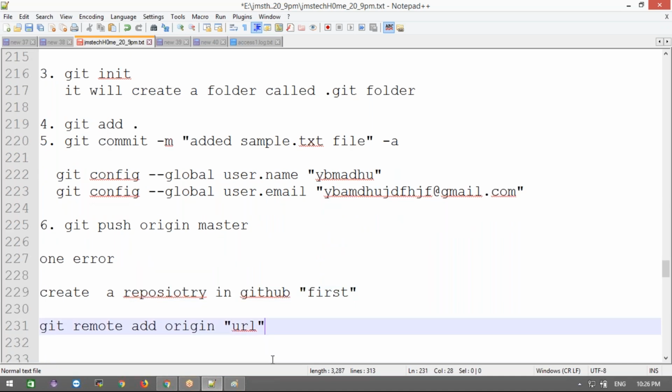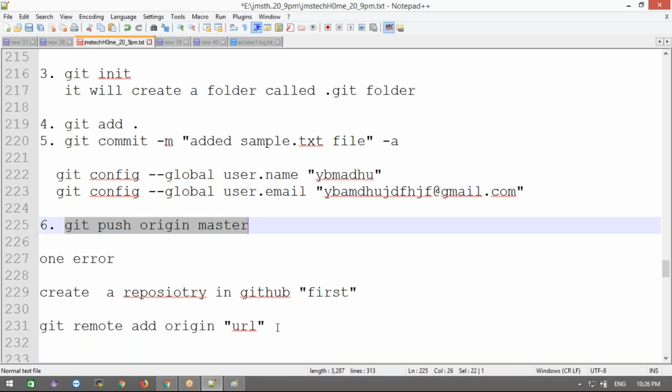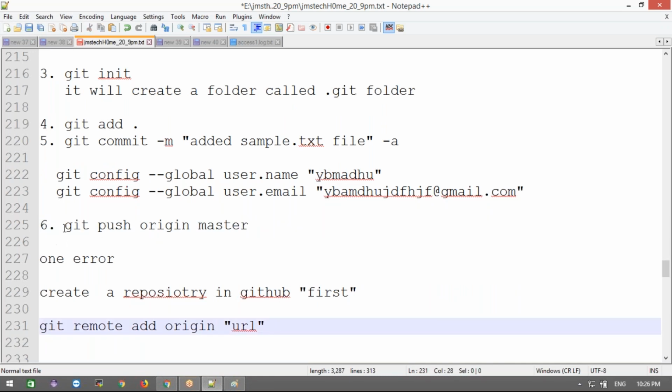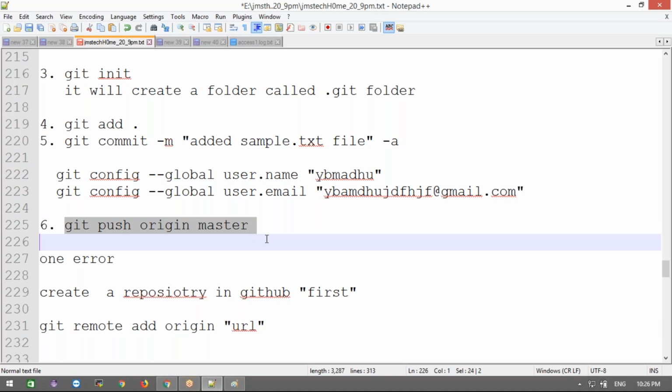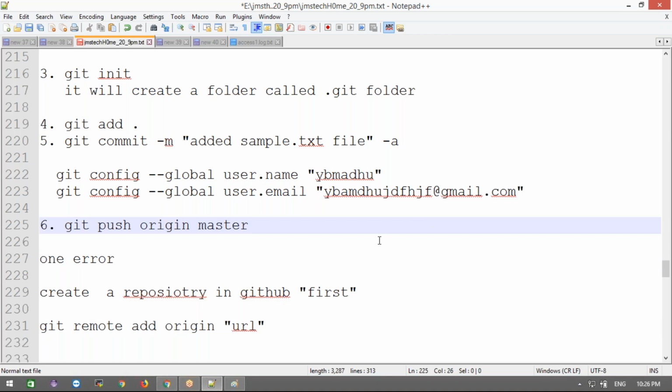That's clear. Now if you try to push again, it will push your code successfully. While you are pushing the code, it will ask for your username and password. We need to enter the username and password of your GitHub. Let's do hands-on, it will get more clear.